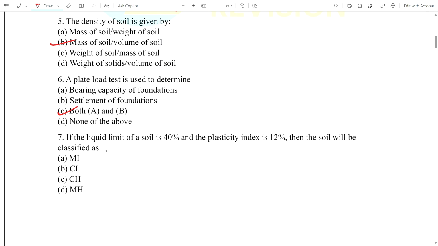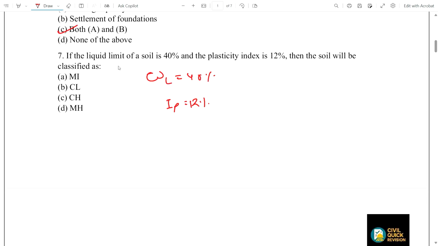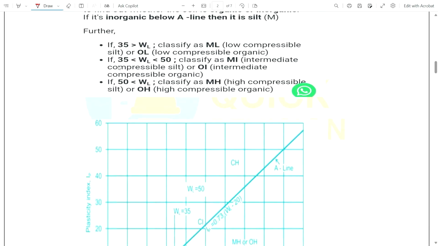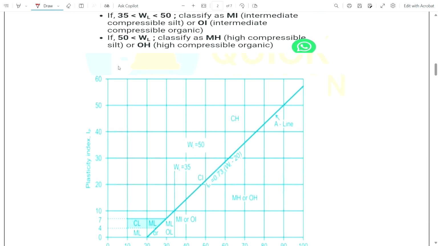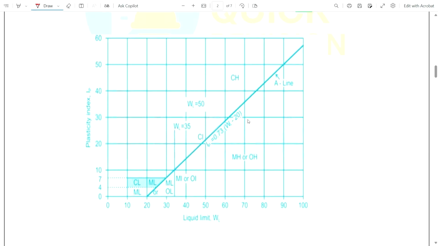Now coming to question number 7. The liquid limit of a soil is 40% and the plasticity index is 12%. Then the soil is classified as... Before going to this classification, I am showing you one graph, the plasticity chart. From this plasticity chart, we can see the A line equation.